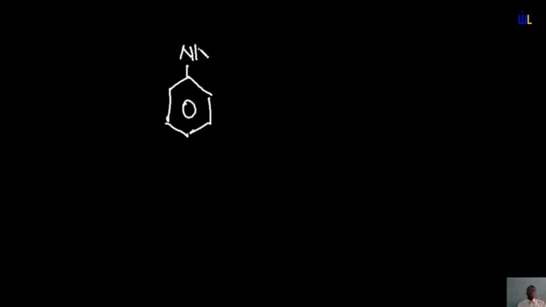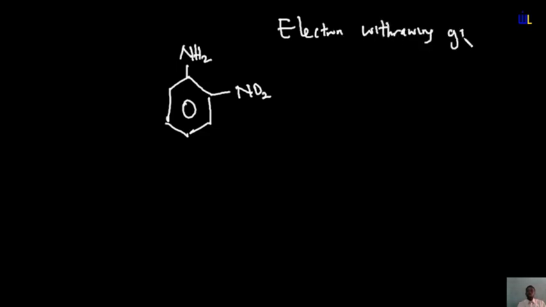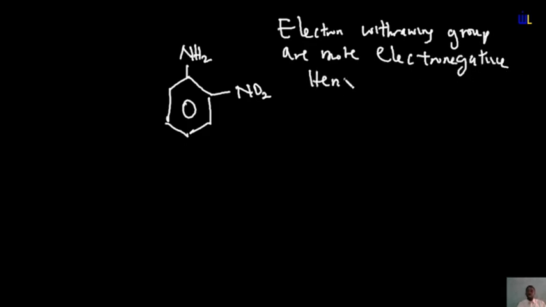If you attach an electron withdrawing group such as nitrogen, electron withdrawing groups are more electronegative. Hence, they reduce basicity.